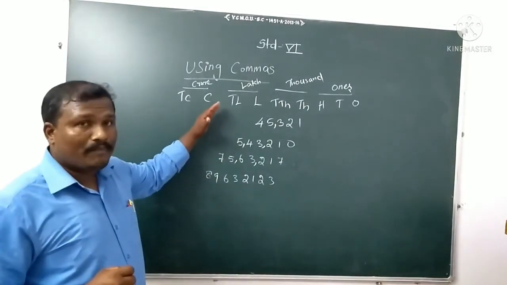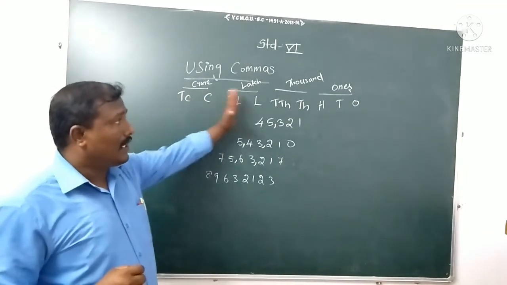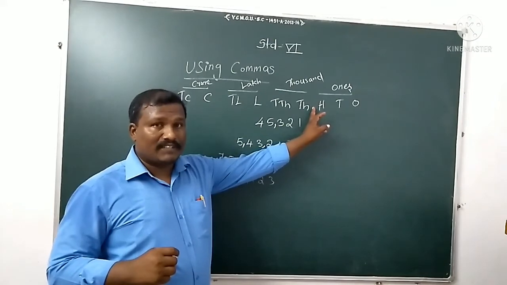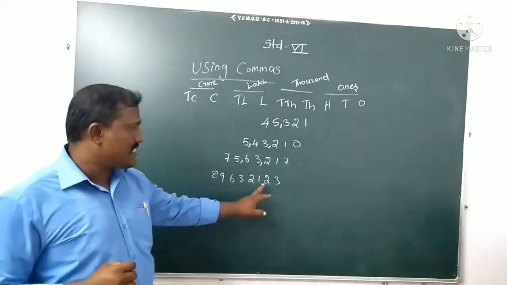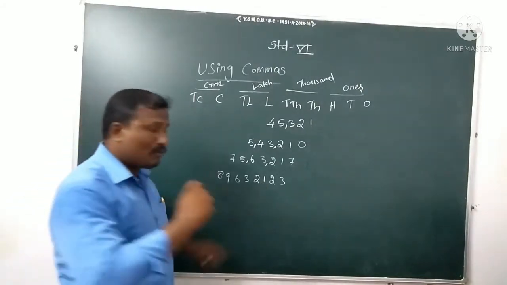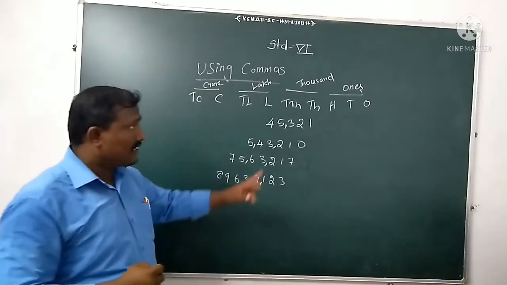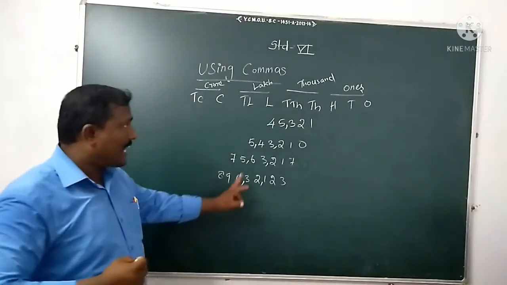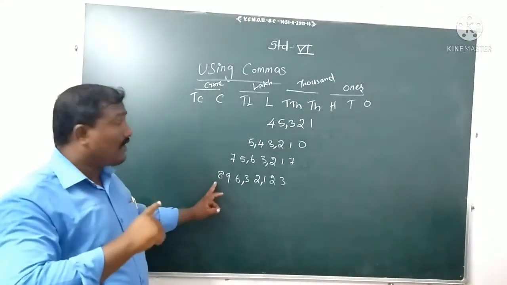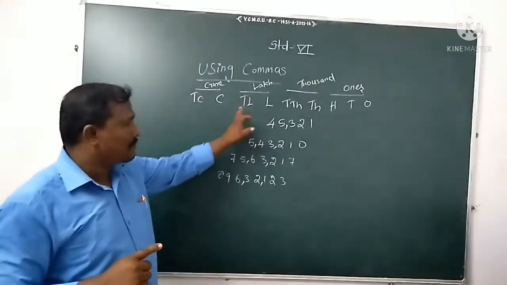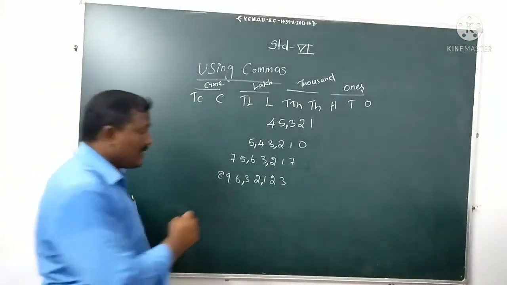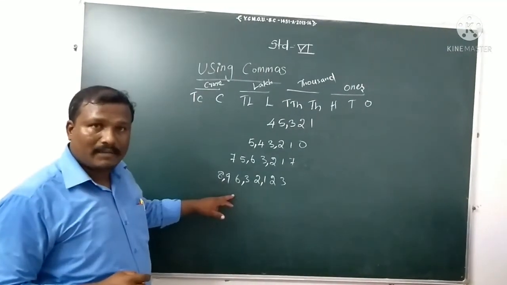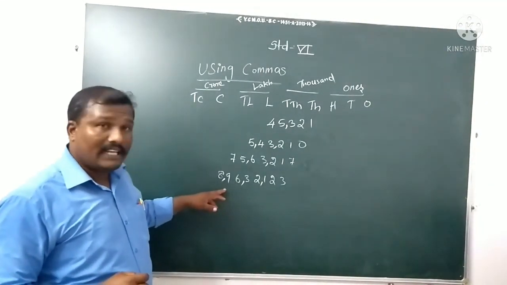Again I tell you, repeatedly I am telling, as per the Indian place value, first the ones period after the 3 digits. So ones, tens, hundreds: after 3 digits we have to put the ones period. Then the thousands period: thousands, ten thousands, second period. Then the lakhs period: lakh, ten lakh. After that we have crore. So this is the lakhs period, and this is the third period. So in this number we put 3 commas, meaning 3 periods. It's an 8-digit number.